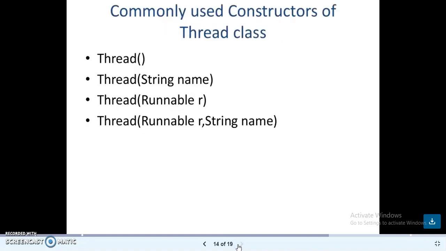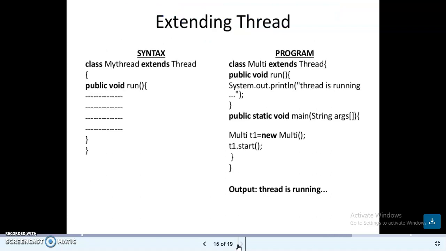And then, creating a new thread by extending the Thread class. The first method of creating a thread is simply by extending the Thread class. The Thread class is defined in the package java.lang. The class that inherits it overrides the run method of the parent Thread for its implementation. Commonly used constructors of the Thread class are Thread(), Thread(String name), and Thread(Runnable r, String name).